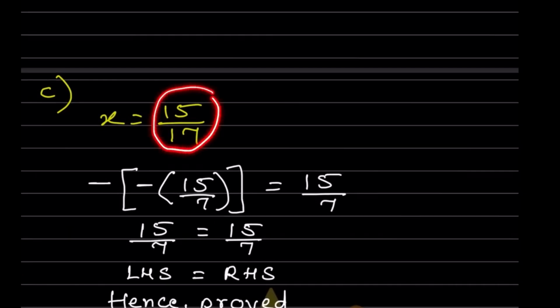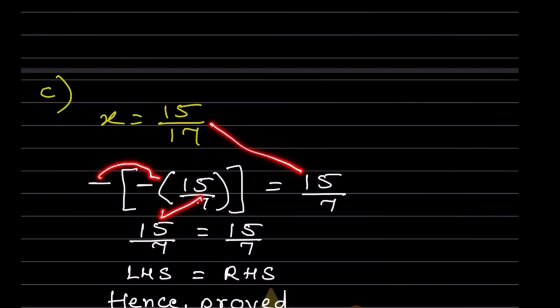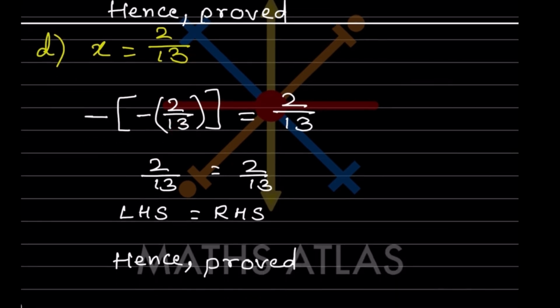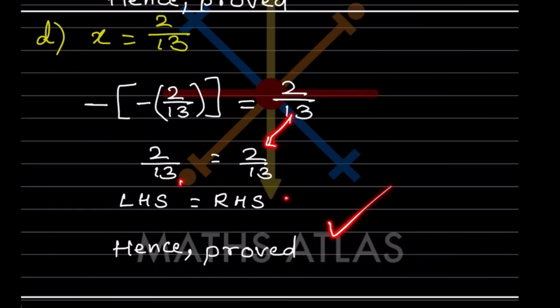Again for this one, now see here, this is a different one, minus of minus x. So this minus, but x is here positive. And here this thing we are going to write on the right hand side. So minus and minus becomes plus, and this is 15 by 17. So this is the same. So LHS is equal to RHS, hence proof. Now here minus of minus x, this minus, in place of x you are going to write this value 2 by 13, and for this one you will write the same. So minus and minus becomes plus, so 2 by 13. So plus 2 by 13 is equal to, so LHS is equal to RHS, hence proof.